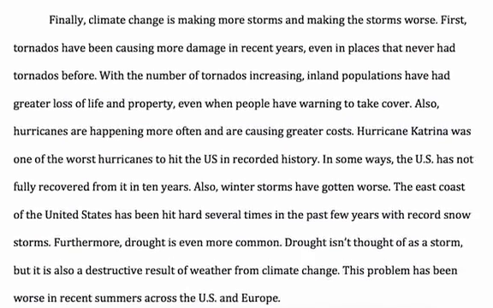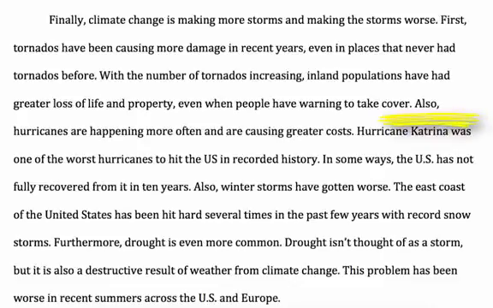The writer used the transition finally, so that's really good. And then the writer used a topic sentence to tell us the third effect. Climate change is making more storms and making the storms worse. The writer uses a transition for the first support, that's good. And then the first supporting idea is about tornadoes. You might not have tornadoes where you live. They're common in the United States. Tornadoes are those big twisting wind storms, and they're very violent. That's the first type of storm that the writer mentions.